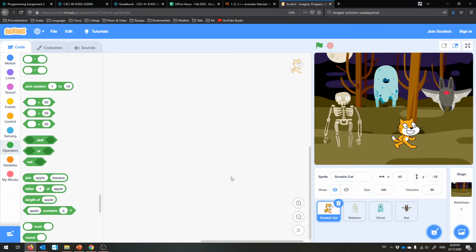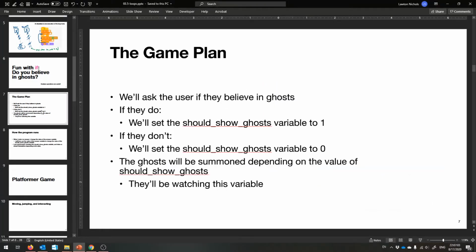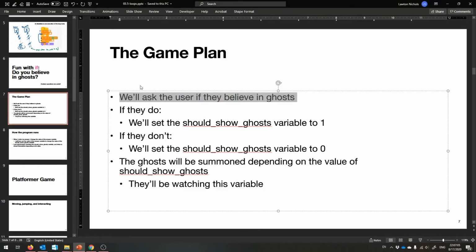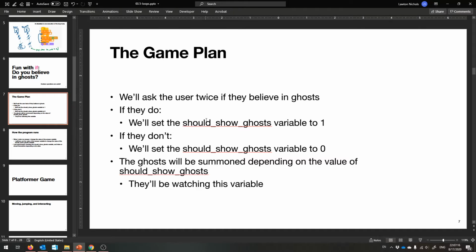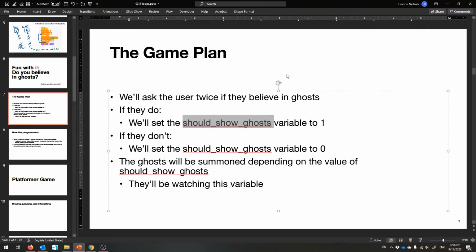Now, here's my idea. I'm going to ask the user if they believe in ghosts. And if they do, actually, let's ask them twice. Are you really sure you believe in ghosts? And if they do, we'll make a variable called should show ghosts.